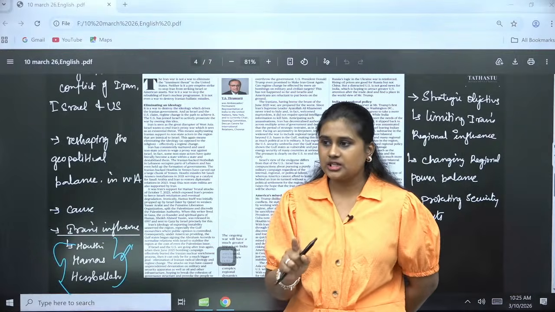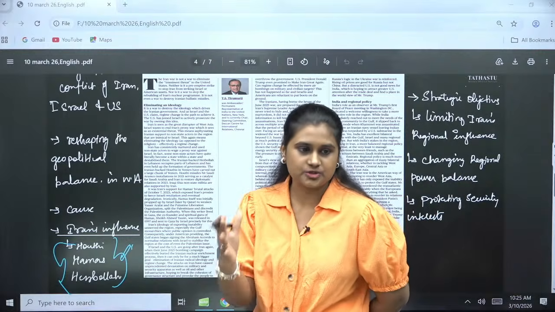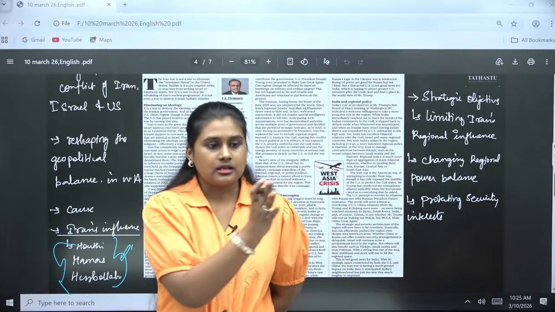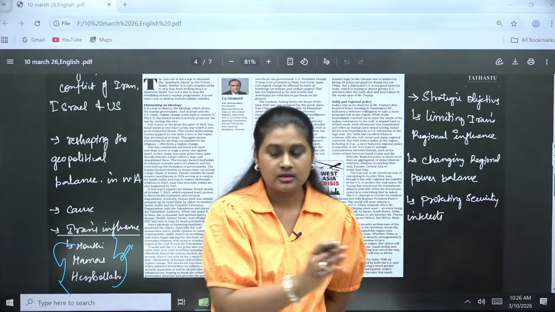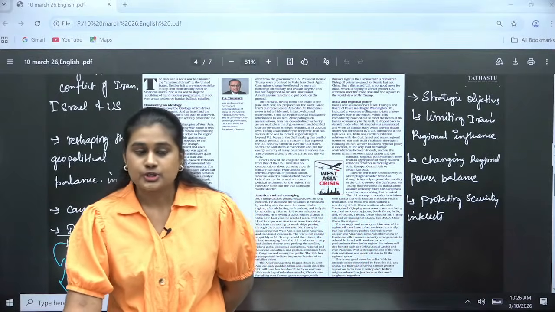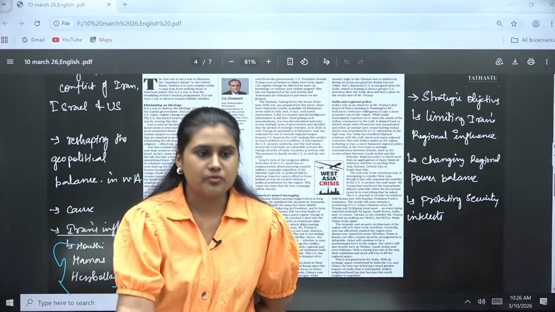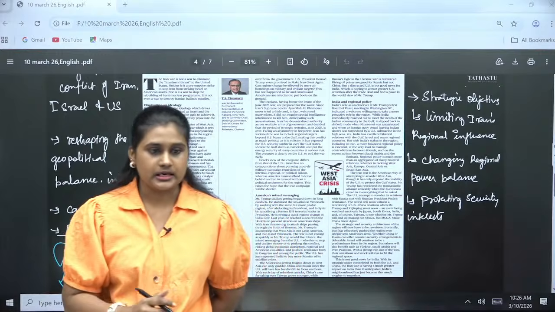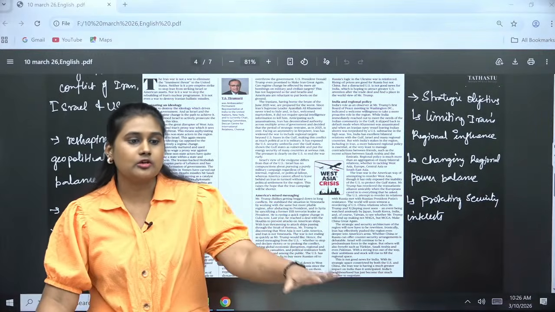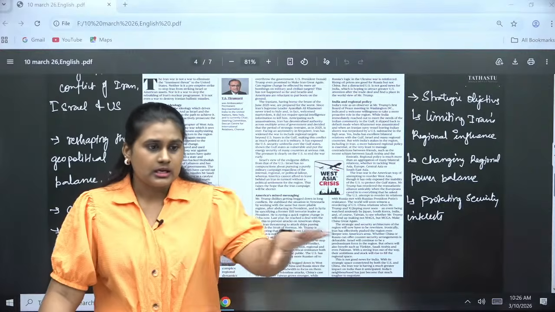So the regime change: the earlier regime in Iran was against the US and Israel, they have a separate path, and that is a threat to Israel, right? So when there is a government change which is favorable to the US and also Israel, there will be a smooth conduction. Israel also will be having a smooth neighborhood.